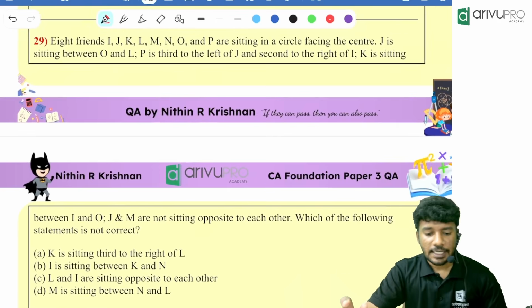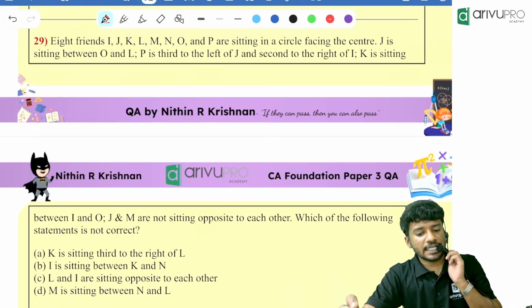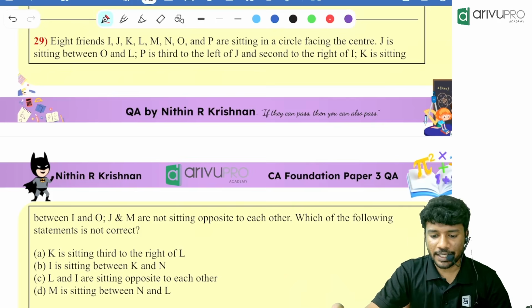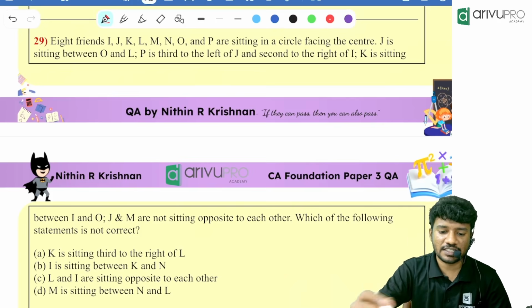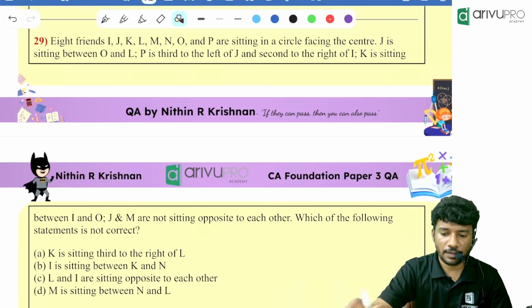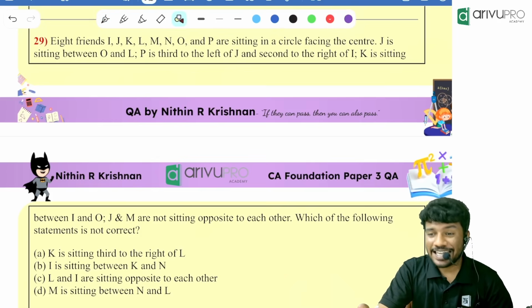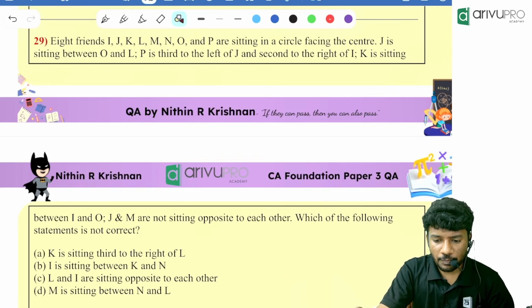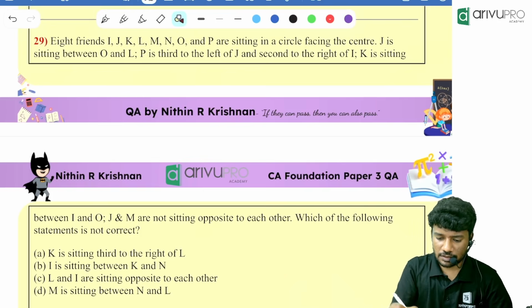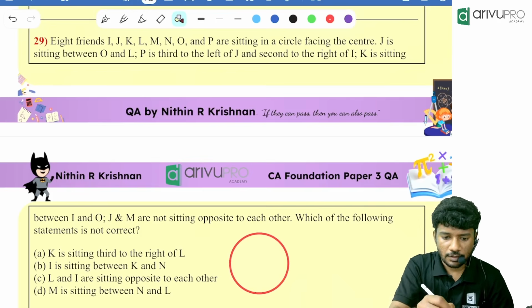8 friends I, J, K, L, M, N, O, P are sitting in a circle facing the center. Okay. How many are there? 8 friends are there. So always draw two pictures as I taught. One.